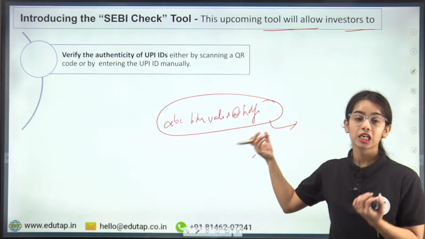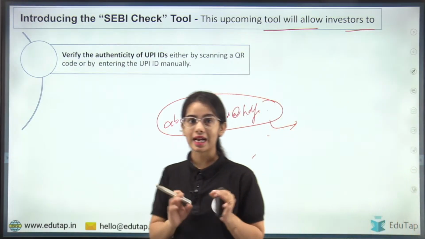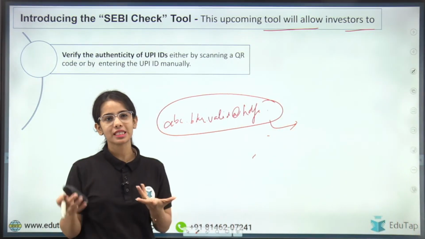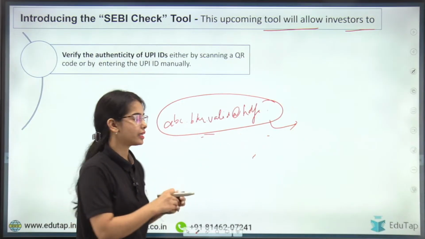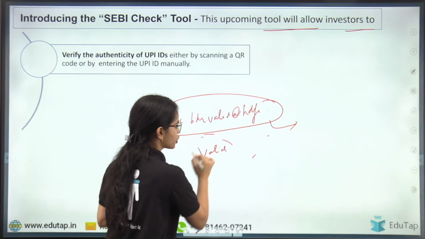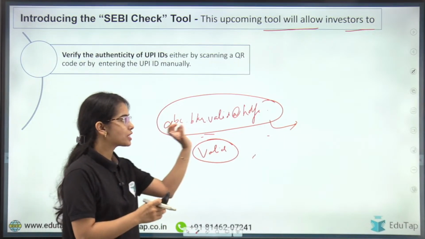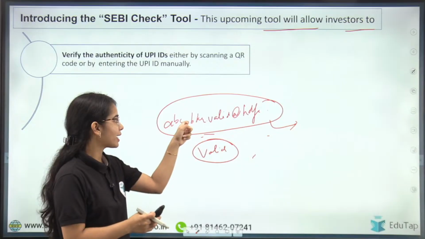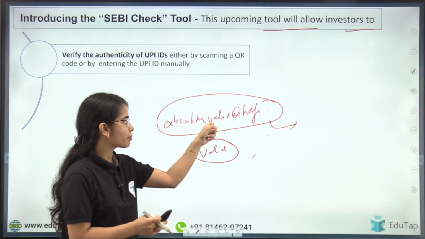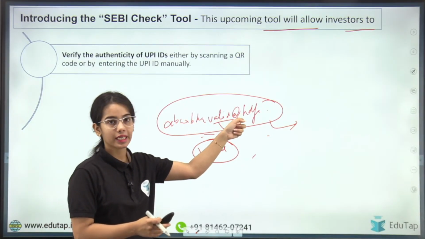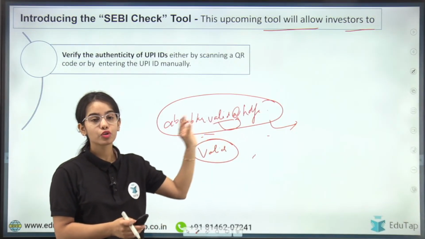This is not correct. Now the fraudsters understand that people might have the basic idea that valid should be in the handle, and people are a little aware about it. So they might change a minute thing, like they might delete this cross, or they might write valid@ rather than @valid.